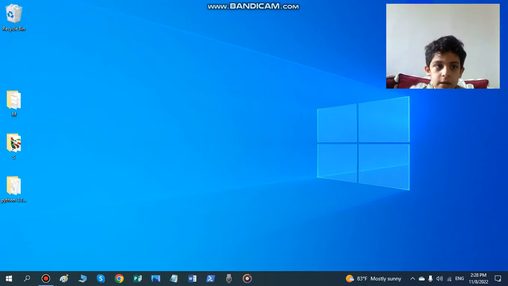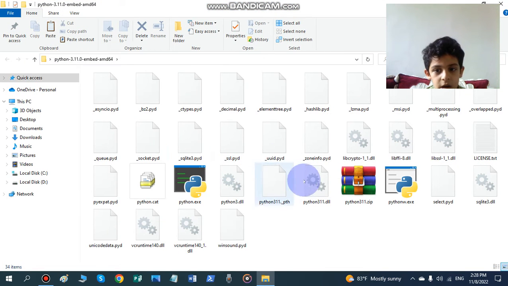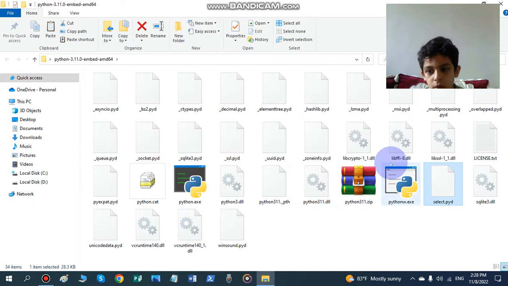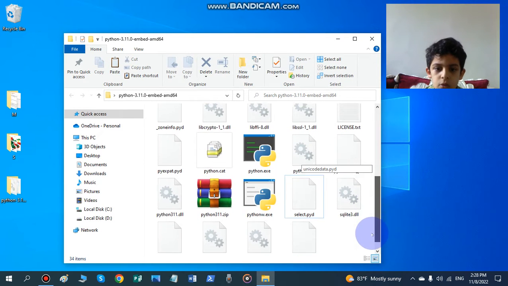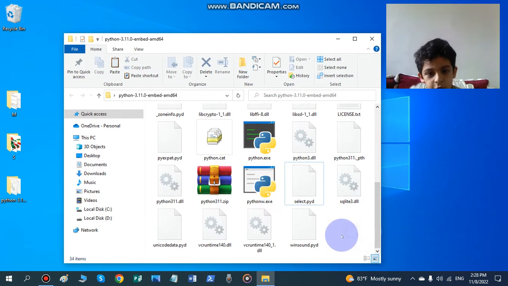And once you get this, you need to open up the zip file and then create a folder like this. Here, this is what you'll see in Python if you want to open this folder. So here, let's talk about a few things.